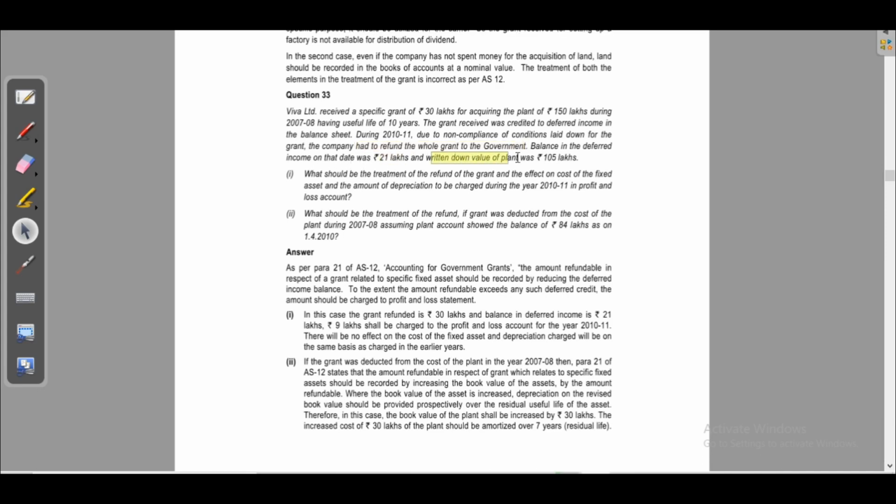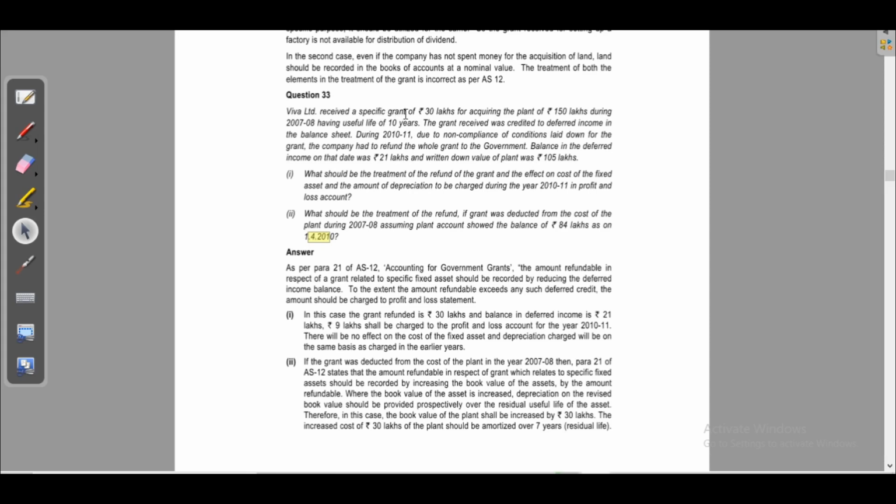Balance in the deferred income on the date was 21 lakhs. And WDV value of plant was 105 lakhs. What should be the treatment of the refund of the grant and the effect on the cost of fixed asset and the amount of depreciation to be charged during the year 2010-11 in profit and loss account? What should be the treatment of the refund if grant was deducted from the cost of the plant during 2007-8, assuming plant account showed the balance of 84 lakhs as on 1/4/2010?